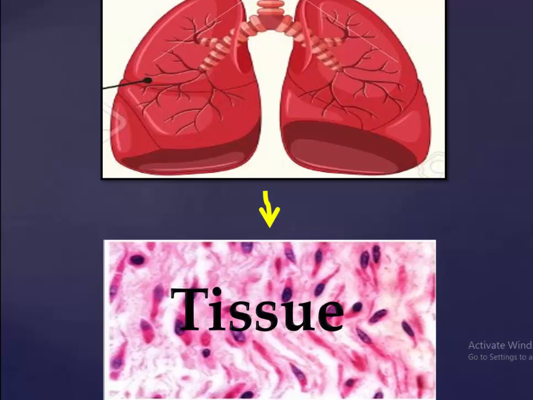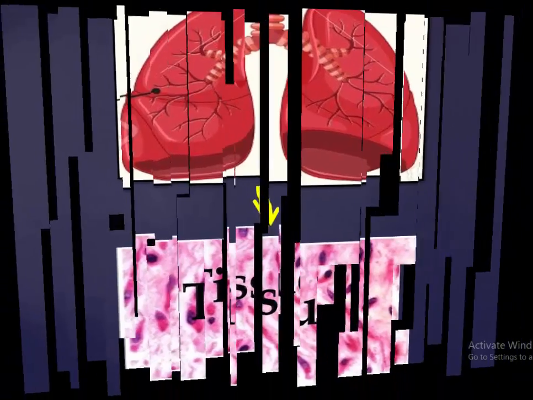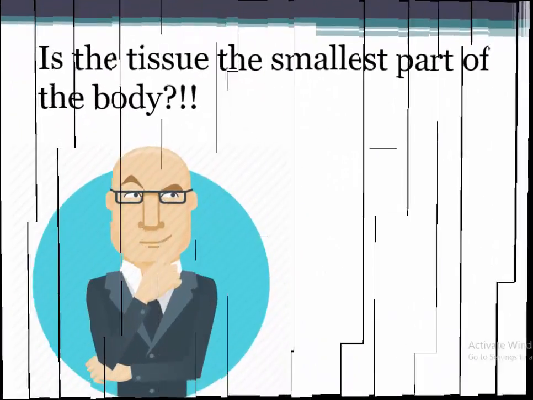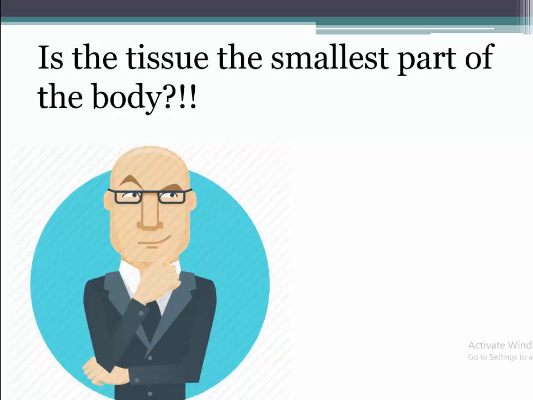So the organ is made up of tissue. So there is something smaller than the organ, which is called tissue. Now let me ask you the same question. Is the tissue the smallest part of the body? Is there nothing smaller than tissue? Yes or no?